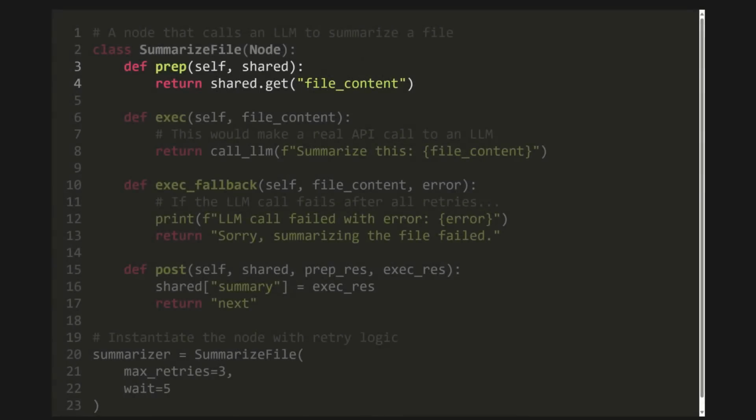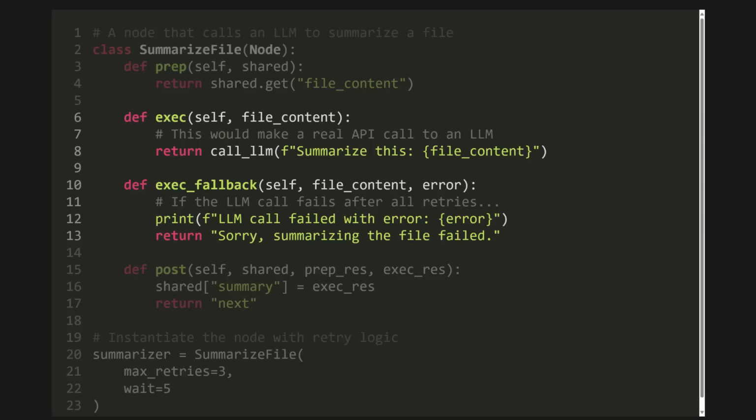Let's make this crystal clear with our summarized file example. First, the prep step. Look how simple it is. Its only job is to go to the shared dictionary and get the value associated with the key file content. That's it. It hands this content off. Next, the exec step. It takes that file content and only that content and sends it to an LLM to be summarized.